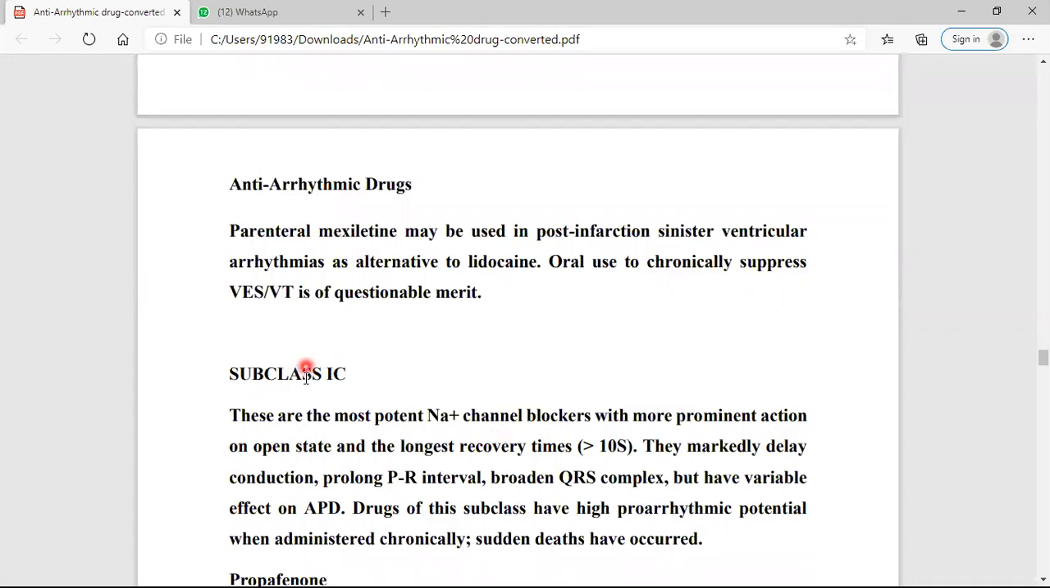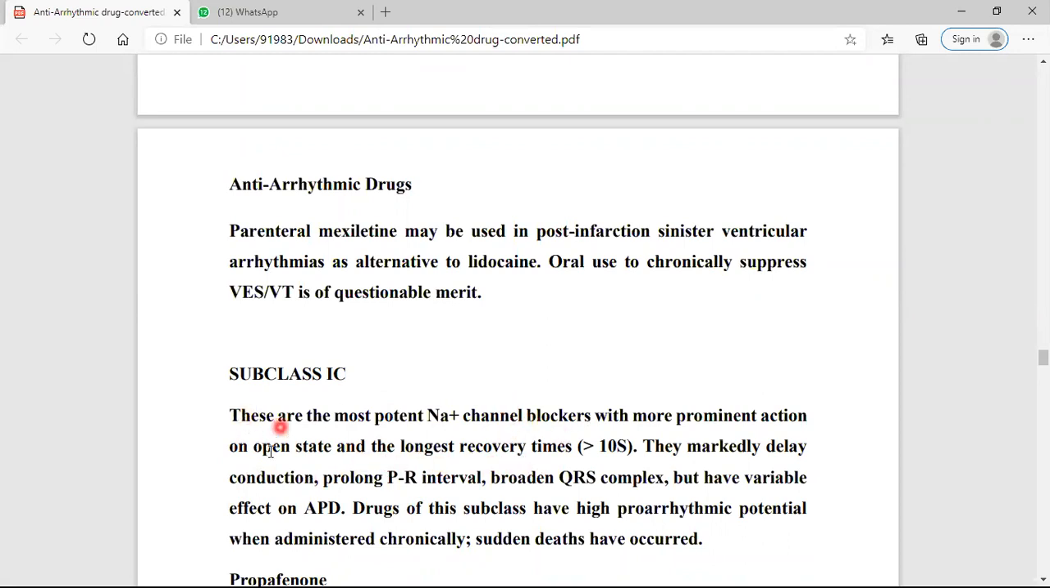Uses: it is used in post-infarction ventricular arrhythmia as an alternative to lidocaine. Okay, now we'll see the class 1C drugs. What is the difference between class 1C and class 1B? This class 1C sodium channel blocker has a prominent action on the open state and has the longest recovery time. These are two important points.